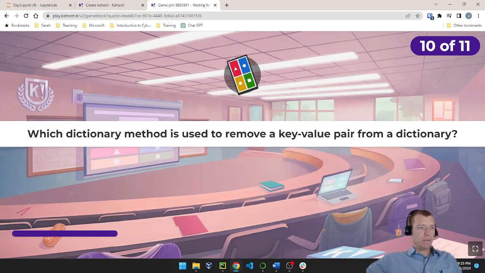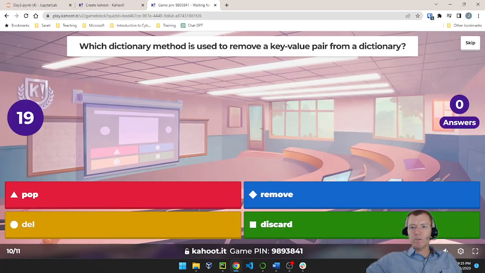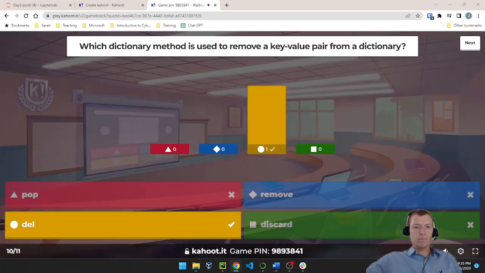Question number 10. Which dictionary method is used to remove a key value pair from a dictionary? Is that the pop, remove, del, or discard? How do I remove a key value paired item? We use the del keyword. And that's a reserved keyword in Python.